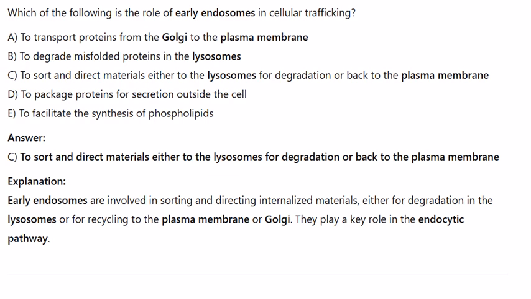Explanation: early endosomes are involved in sorting and directing internalized materials, either for degradation in the lysosomes or for recycling to the plasma membrane or Golgi.